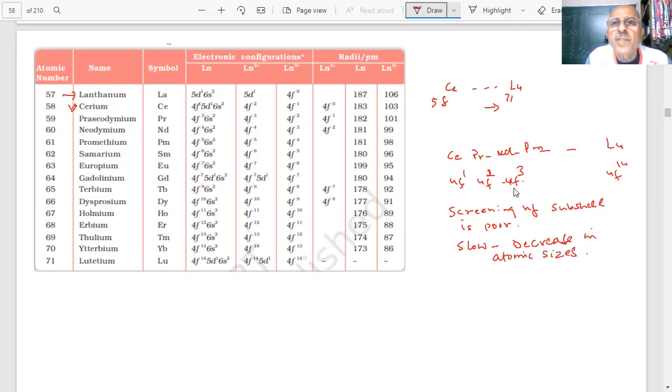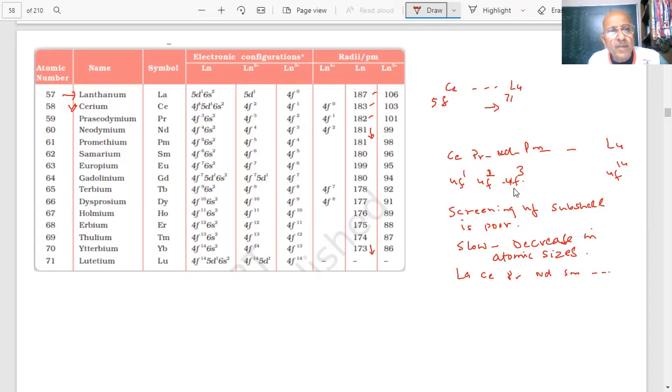As you see, this is my length. Ln is what? Lanthanide. This is the atomic size in picometer. 187, 183, 182. Decreasing, very slow, very small decrease. You can see, if I go from, student, lanthanum, cerium, praseodymium, neodymium, samarium.